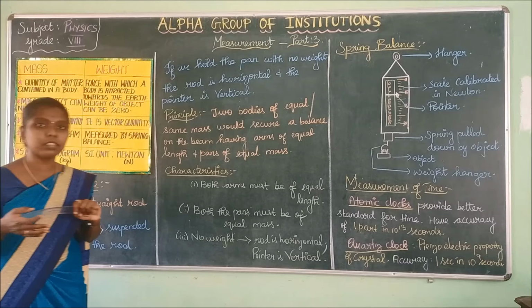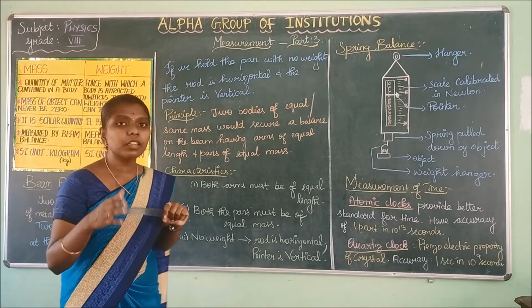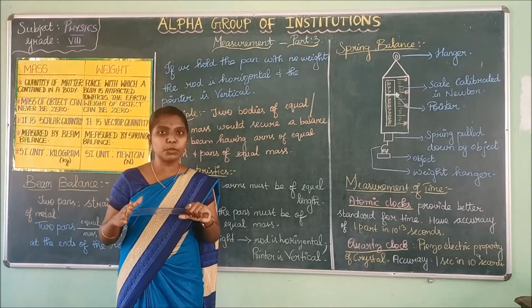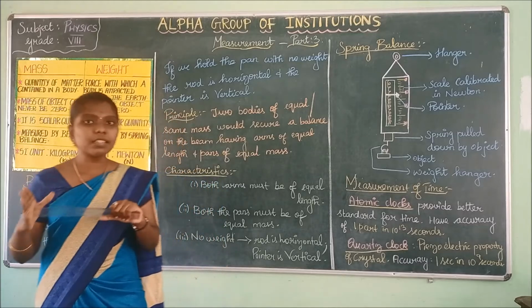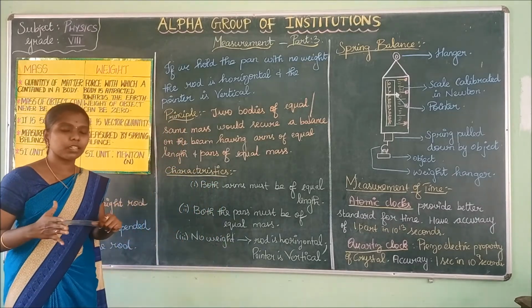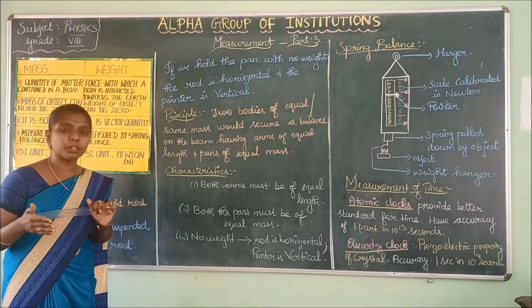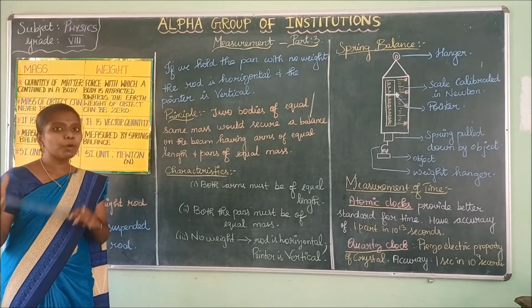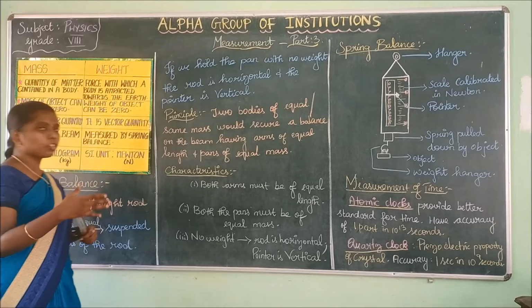What is meant by vector? Vector is a quantity that has both magnitude and direction. Mass is a scalar quantity. Weight is a vector quantity. Why is weight called a vector quantity? It has both magnitude and direction.